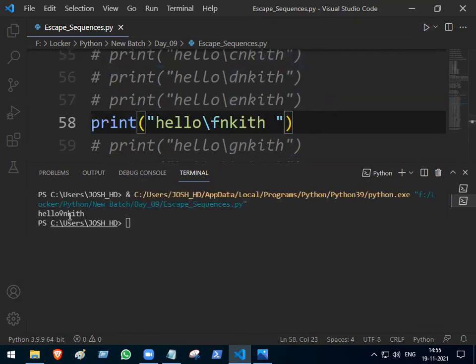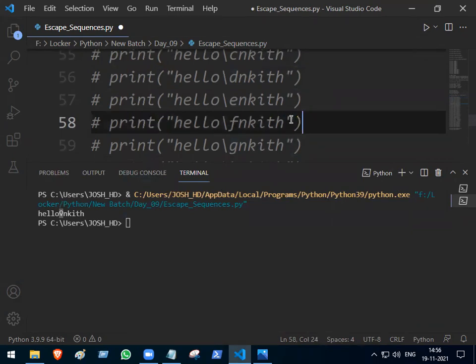So run the code. This is a female symbol here in the middle. I'll just copy it and keep it here for clarity. This is a female symbol, a round circle plus a mark down. Fine. So I can't print names like Hello backslash Farooq or whatever names are there.